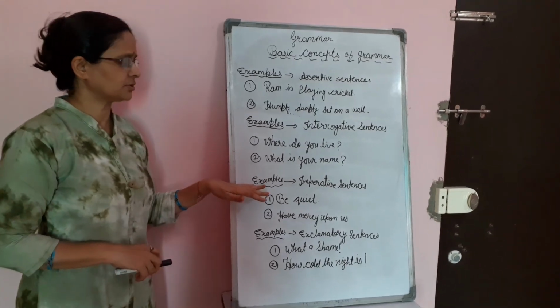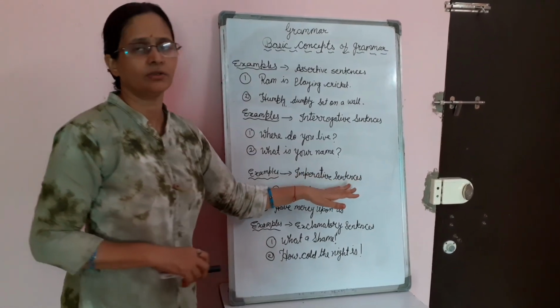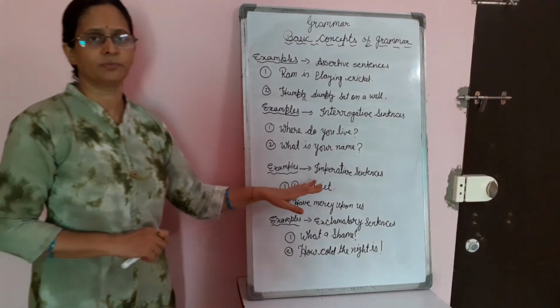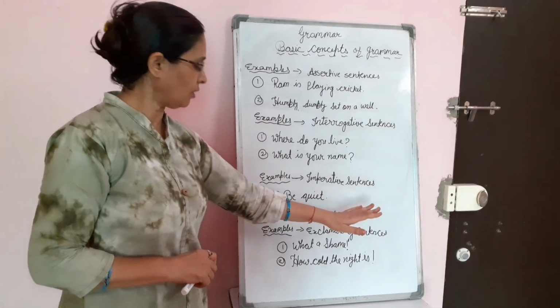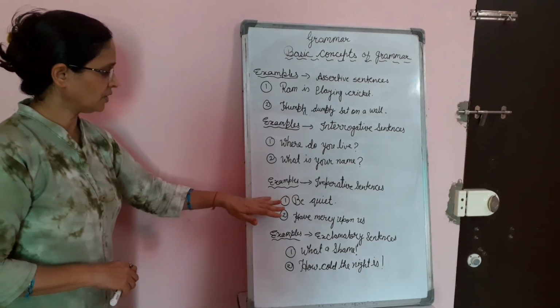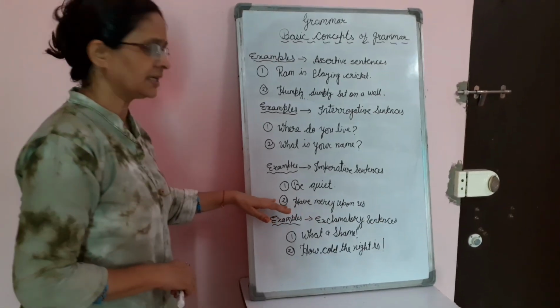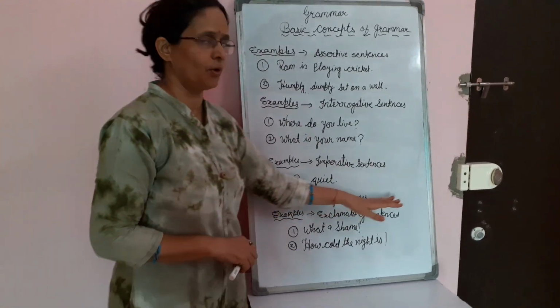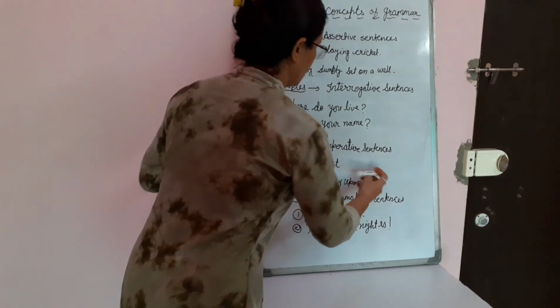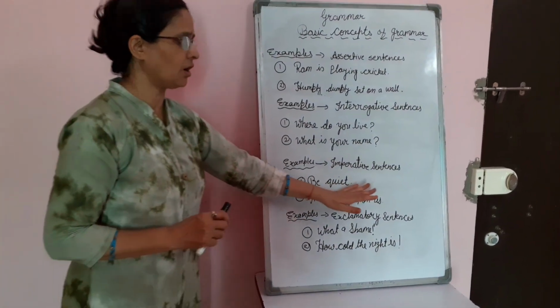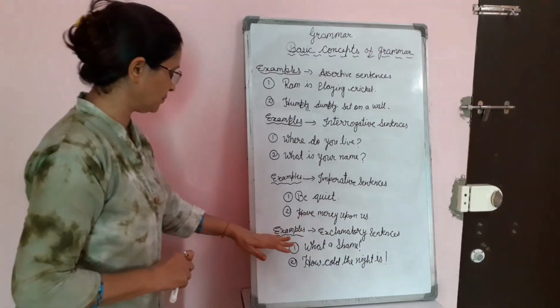Number 3, examples of the imperative sentences. Now as I told you, imperative sentences are those which show some command, entreaty and order. So the example of imperative sentence is be quiet. And second example is have mercy upon us. So this is showing some entreaty or command on you, upon you.